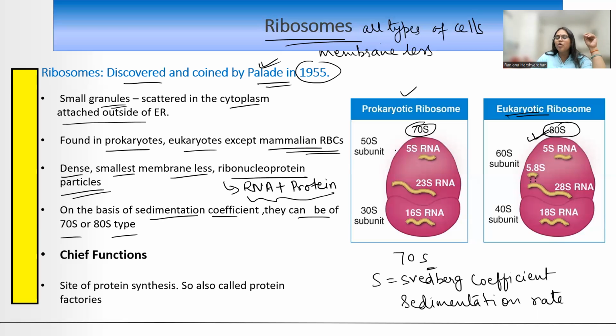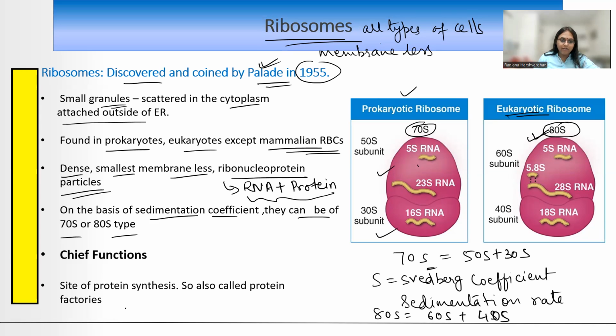Now, मैंने ये आपको explain नहीं किया है structure, बस आप मोटा मोटी देख सकते हैं कि राइबोसोम जो है वो 2 यूनिट का बना है. एक यूनिट is smaller in size and one unit is a bigger unit. The 70s is made up of 50 and 30 subunits, which in turn are made up of 5 and 23s and 16s. ये आपको अभी नहीं याद करना है. But yes, this you can remember that 70s is made up of 50s plus 30s, and 80s is made up of 60s, the bigger subunit, and 40s is the smaller subunit, which makes up a eukaryotic ribosome.